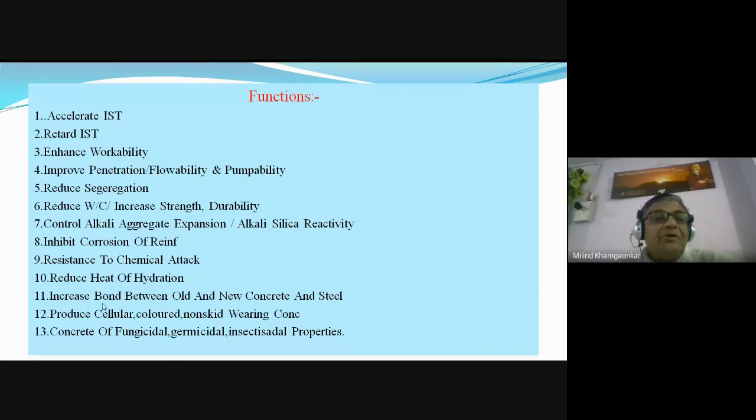Sometimes in our construction work, we face such a problem that we complete certain concrete earlier, 10-15 days or 1 month, 2 months before, and we do the later concrete after some 1 month, 2 months. So there should be bond between the old and the new concrete, leak proof concrete. Then we use certain admixtures, and also to have bond between steel and the concrete. They produce cellular, colored, non-skiddy wearing concrete.